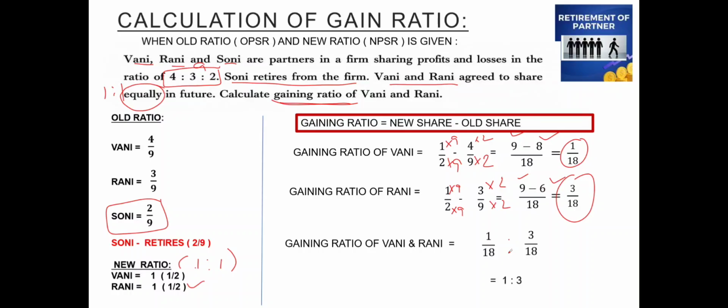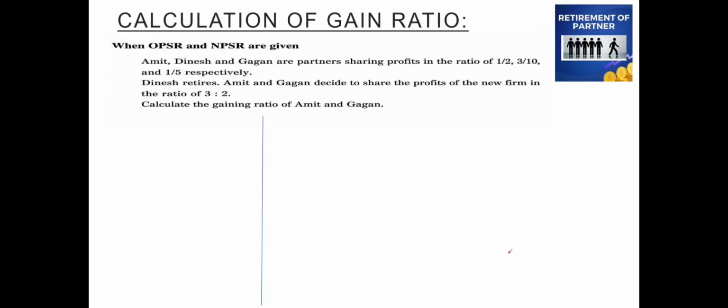Now let's see another sum under the calculation of gaining ratio when the old ratio and the new ratios are given. Now this is another example. Amit, Dinesh and Gagan are partners sharing profits in the ratio of 1 by 2, 3 by 10 and 1 by 5 respectively. Dinesh retires from the firm and Amit and Gagan decide to share the profits of the new firm in the ratio of 3 is to 2. So we have the old ratio and also the new ratio in the question. So we need to calculate the gaining ratio of Amit and Gagan.